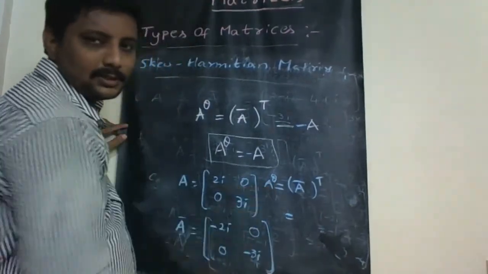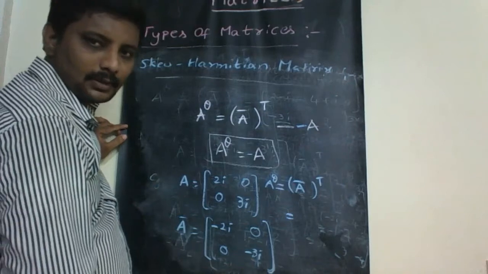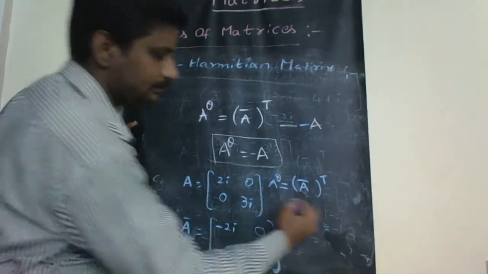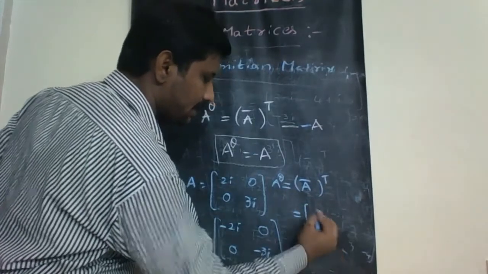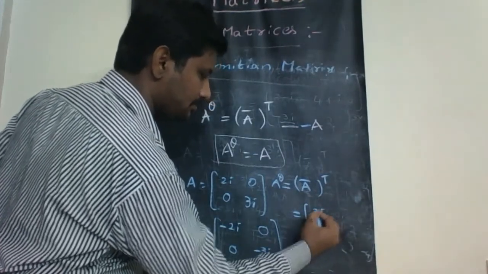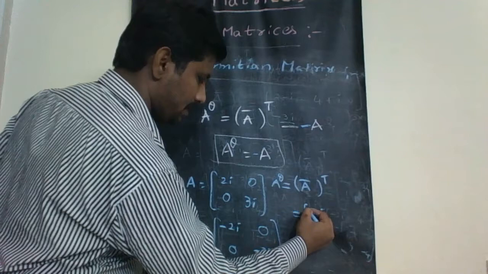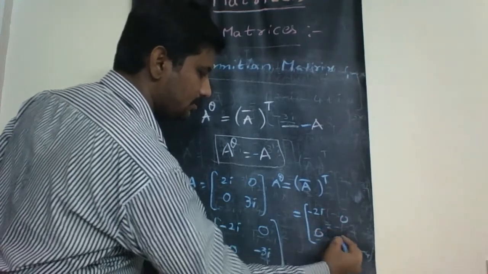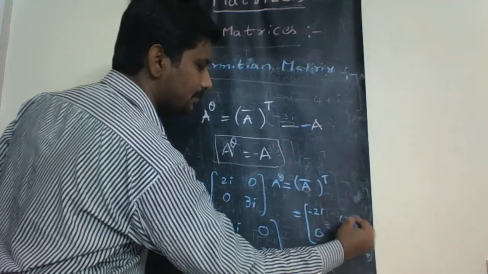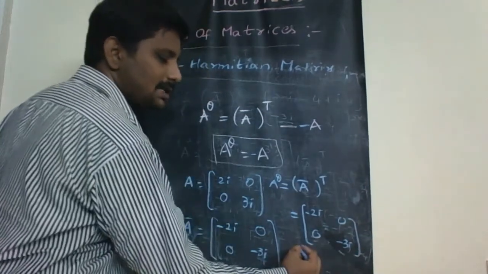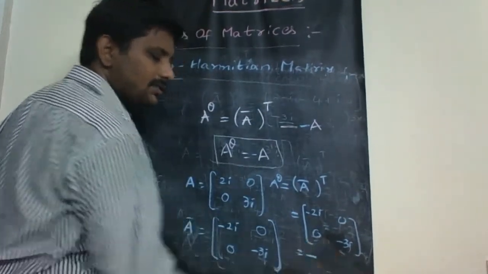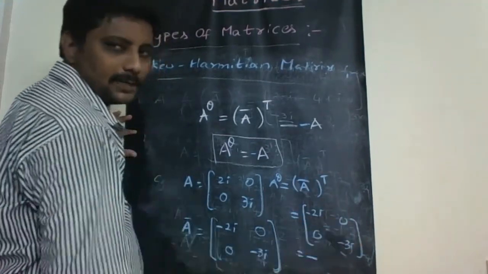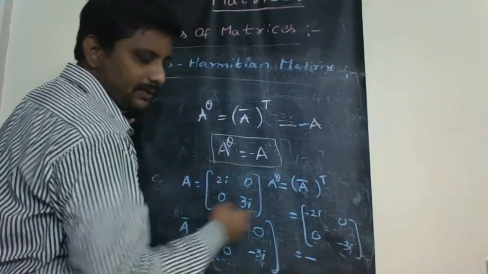A power theta is known as the transpose of conjugation of the matrix. So that is minus 2i, 0, 0, minus 3i. Now taking minus as common, we get 2i, 0, 0, 3i, which is nothing but the given matrix A.